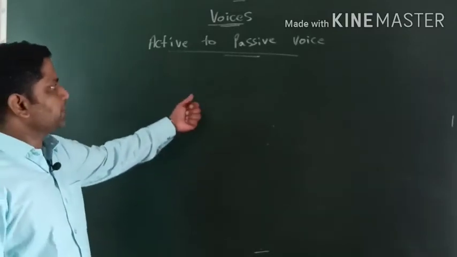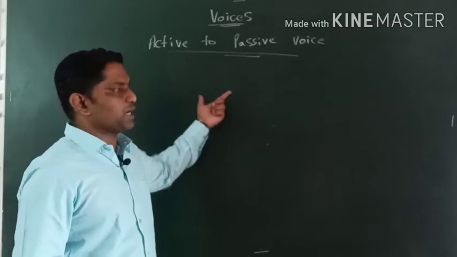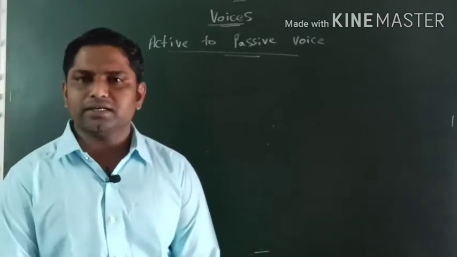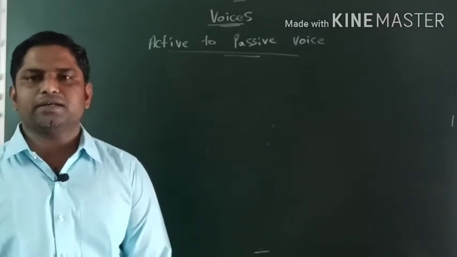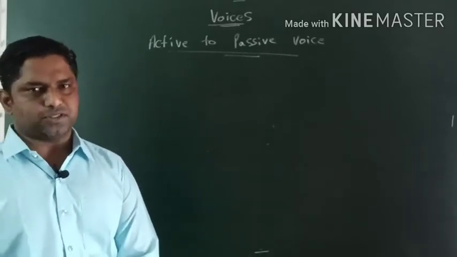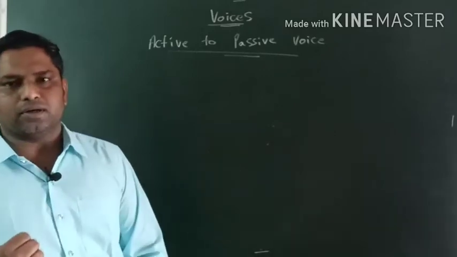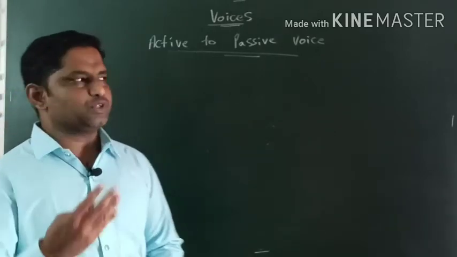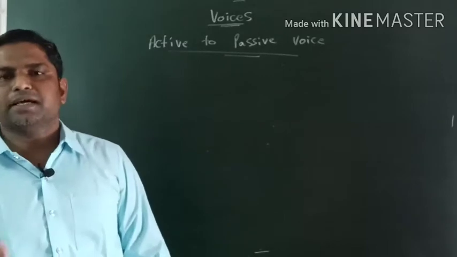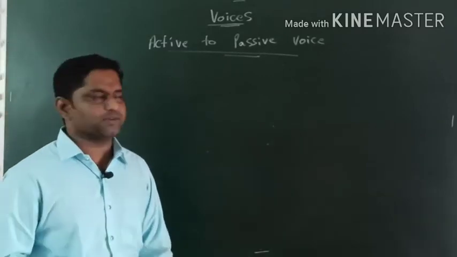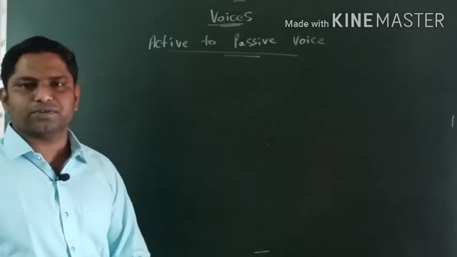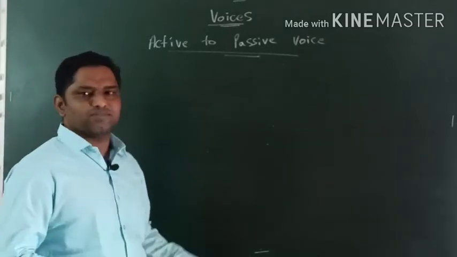One thing I should tell you: in active voice, passive voice, we do not do four varieties of tenses. One is future continuous tense, second present perfect continuous tense, third past perfect continuous tense and fourth future perfect continuous tense. I repeat, there are four kinds of tenses which we do not deal with for active voice, passive voice. These four tenses we do not do in active voice, passive voice because the rules do not fit.